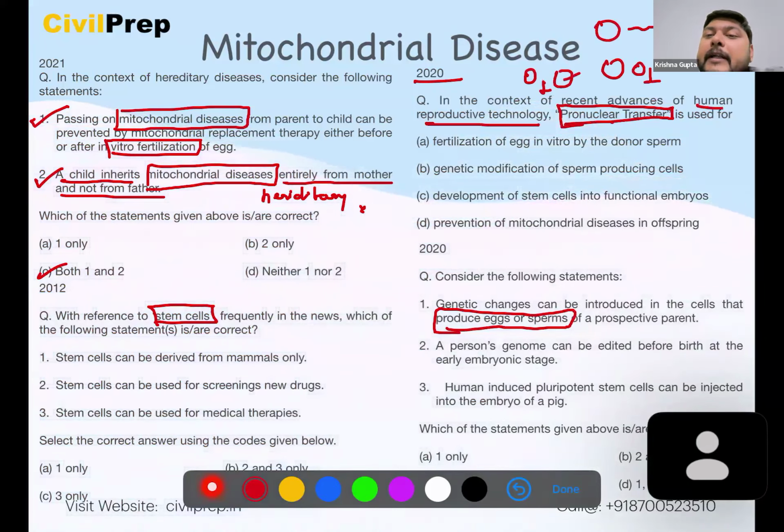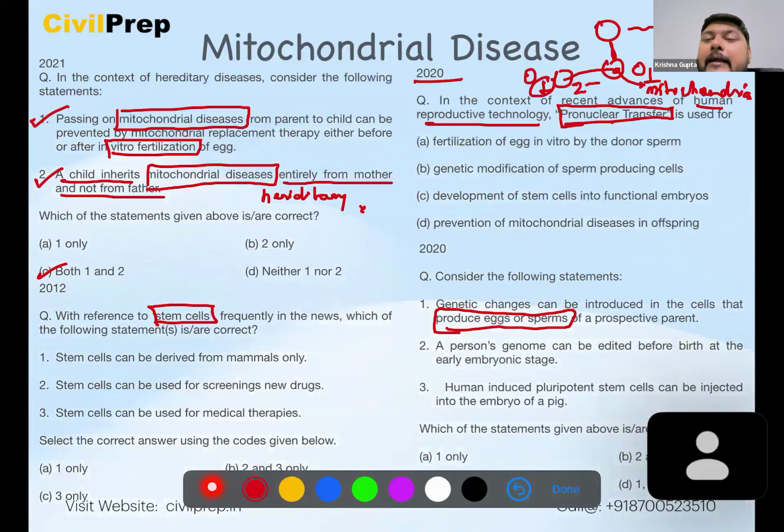So here there will be fertilization. The particular mitochondria will be removed from the fertilized part here, and it will be replaced from the mother one.